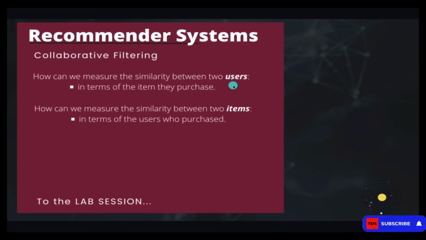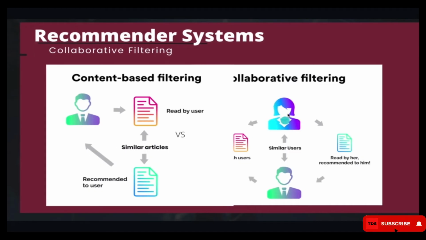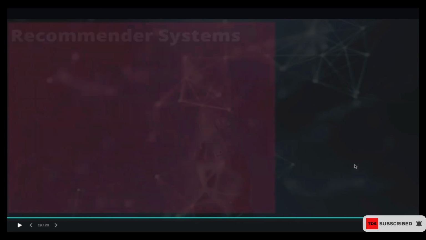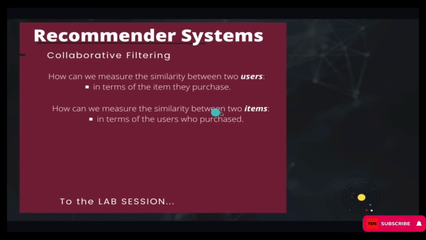So these are the two main scenarios where we employ collaborative filtering. We might want to ask ourselves, how can we measure the similarity between two users? For instance, we're talking about this person having something in common with this person. We want to know how we can measure the similarity between these two users so that we can base on that similarity and recommend things that one likes to the other. If you come here, we also want to know how we can measure the similarity between two items.